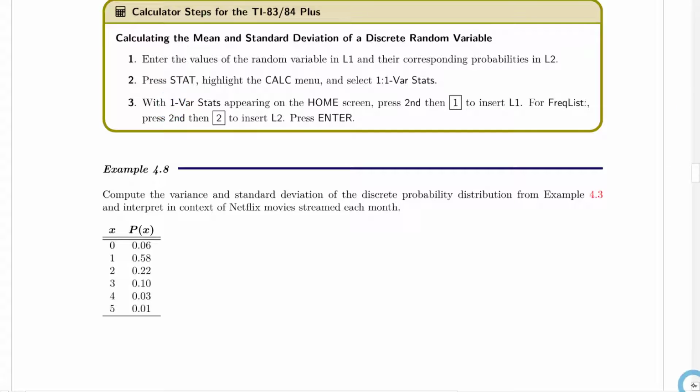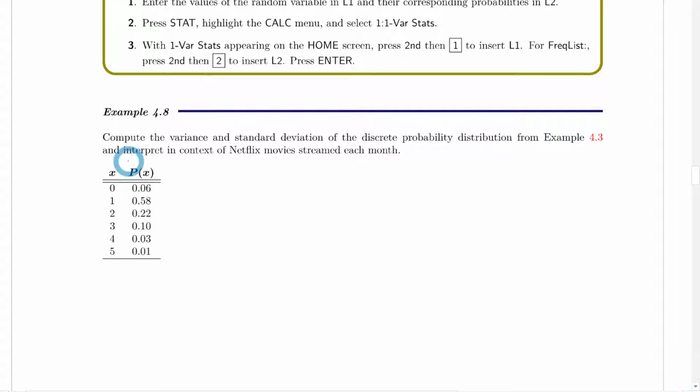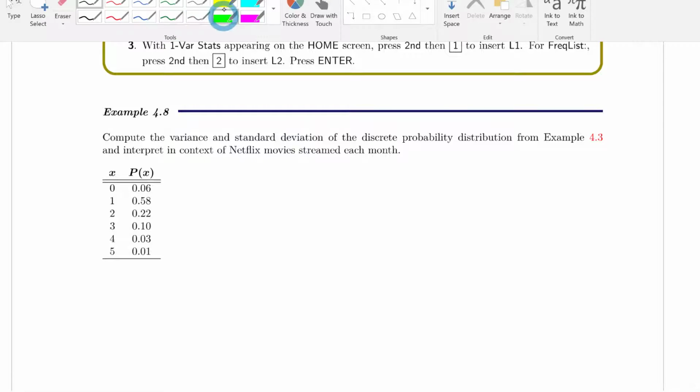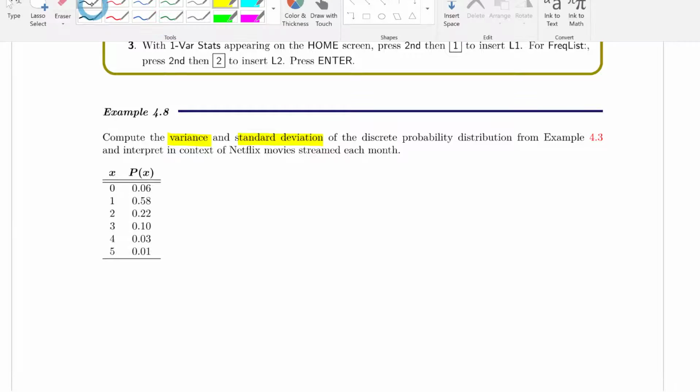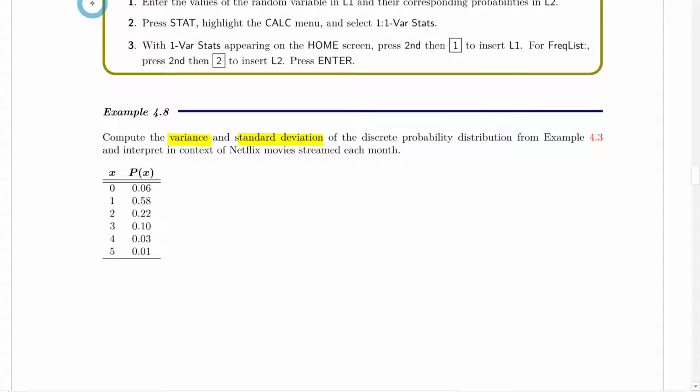So I took the Netflix example here, and we can compute the variance and the standard deviation of the discrete probability distribution. What we want to do is put it in the calculator. We'll put X in list 1 and P, the probability, in list 2, and run a 1-var stats where list 2 will act like our frequency list.